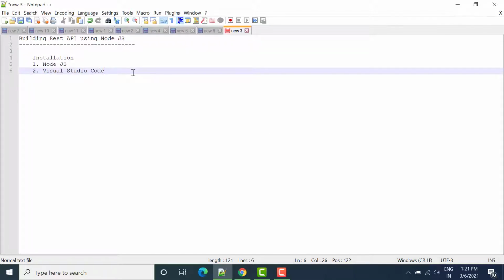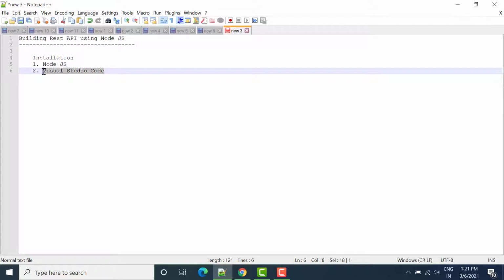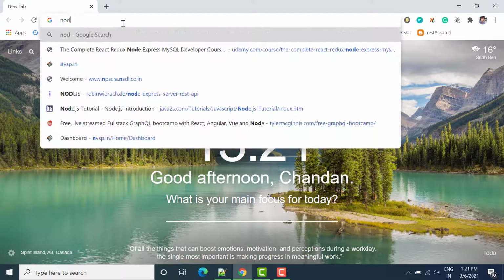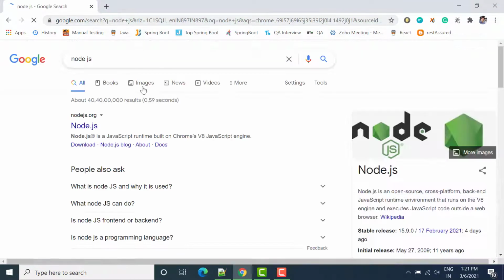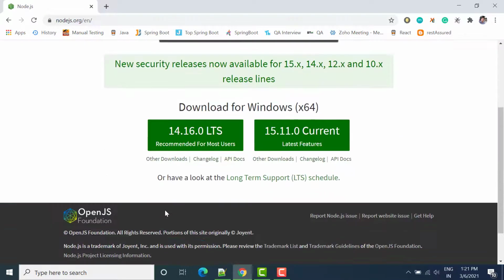So to work with Node.js we need to install the Node.js software, along with Visual Studio Code for writing the code. So let's download Node.js. We have to search for Node.js and then we can download any version from here. Let's download the LTS version.